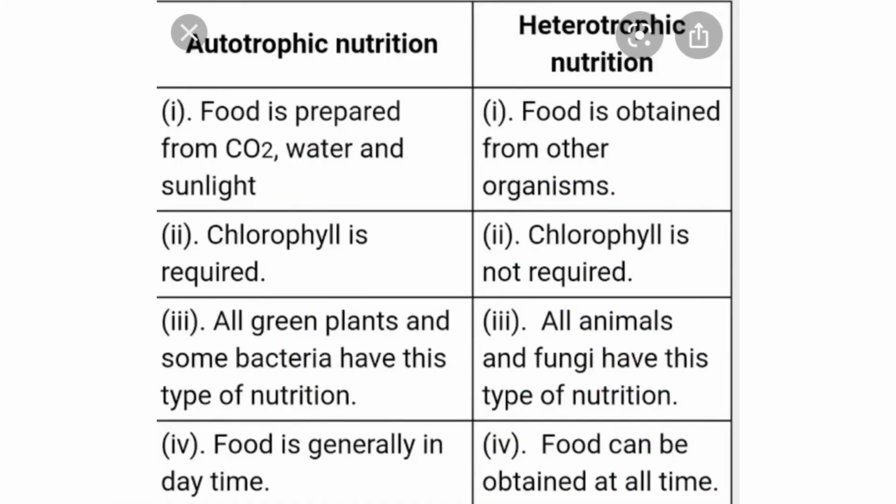If it is asked to give the difference between autotrophic and heterotrophic nutrition, you can include these points. First one, food is prepared from carbon dioxide, water and sunlight. And here in heterotrophic nutrition, food is obtained from another organism. For autotrophic nutrition, chlorophyll is required, whereas for heterotrophic, it is not required. Example: green plants and some bacteria. Here the examples are fungi and different other organisms or animals. Next one is food is generally obtained during daytime, and here food is obtained all the time. So this way difference between autotrophic and heterotrophic nutrition can also be asked.